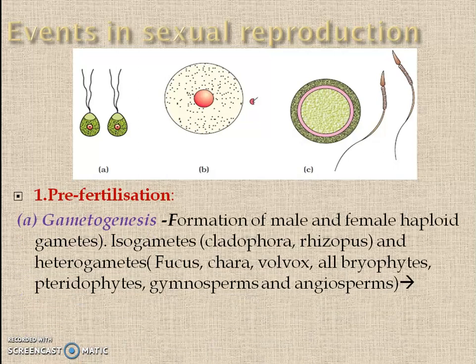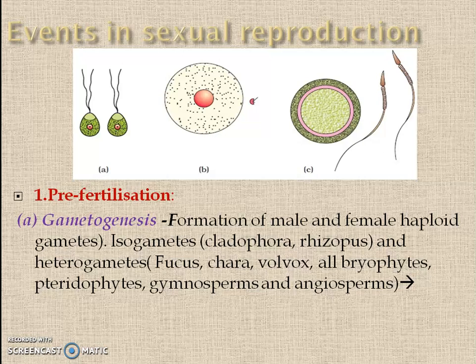Gametogenesis is the formation of male and female haploid gametes. That means the gametes are always haploid. When it forms the gametes, it may form homogametes or isogametes, or heterogametes or anisogametes.